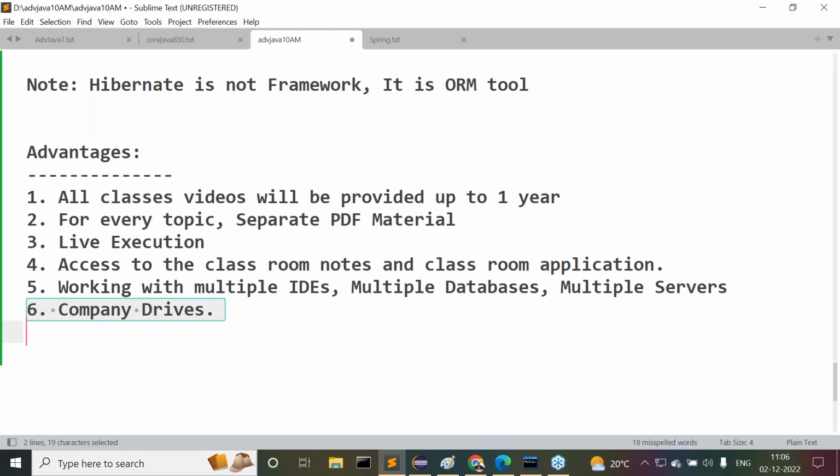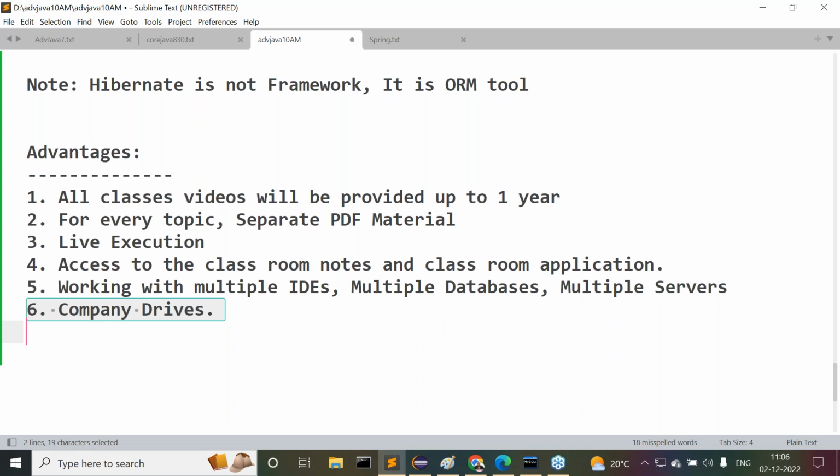At the same time, I have a number of companies in my hand. Even before the pandemic, we already conducted drives for 50 more companies. Continuously, we are providing support for 50 more companies now. So 50 more companies are available in my hand. Once you are at the framework level, Spring Boot, microservices, definitely I'm inviting a number of companies to Durgasoft. They will come here and take the drives.